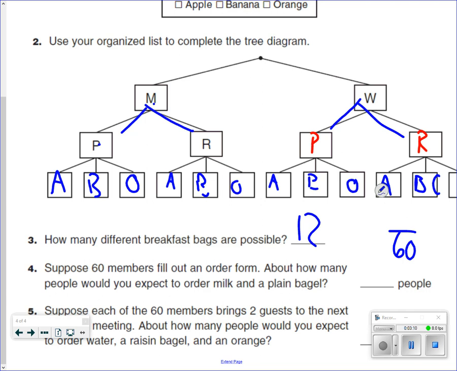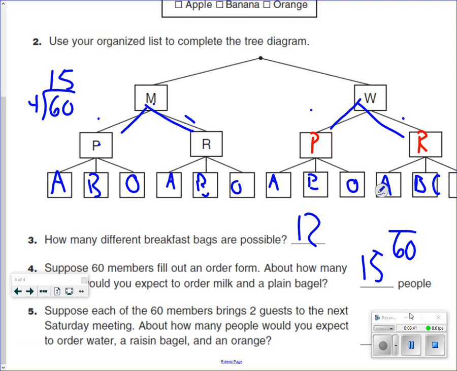So out of the 60 people, we have to divide 60 by 4, because only 1/4 is our option here, and we get 15. So how many people? 15. Because if you think about it, 15 people will pick this, 15 could pick this, 15 could pick this, and 15 could pick that, okay? So that's how we're going to break it down. I know it's not as equal as an outcome, but we're just going to pretend that it's the same outcome.